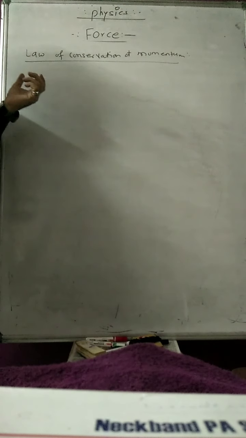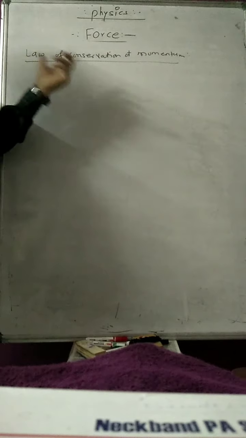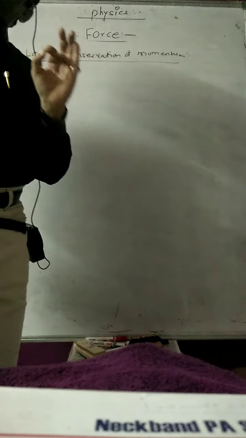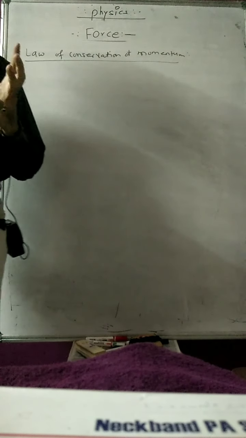Now, sir, how from Newton's third law of motion can we prove the law of conservation of momentum? First of all, what is the conservation of momentum? It states that if no external force is acting on the system, then when two or more bodies collide with each other, the momentum of the total system always remains conserved.